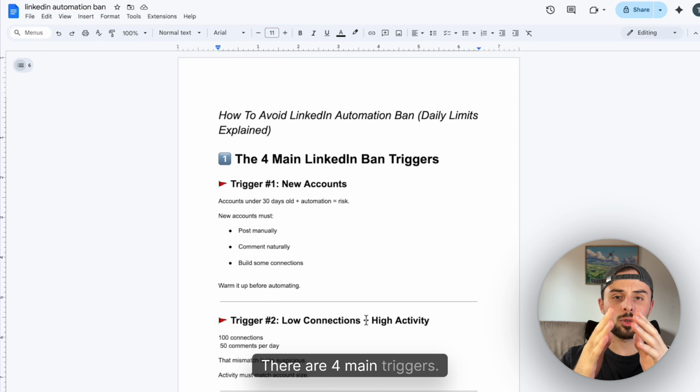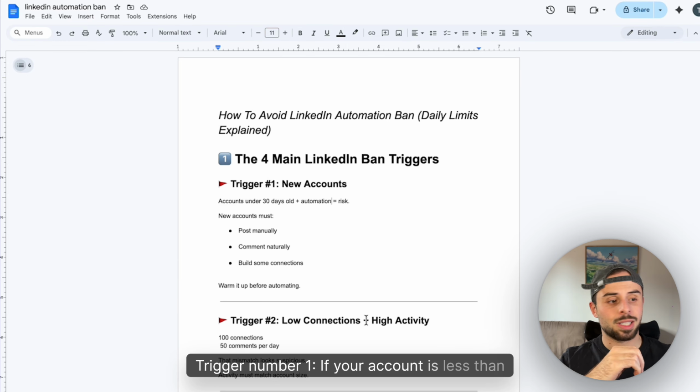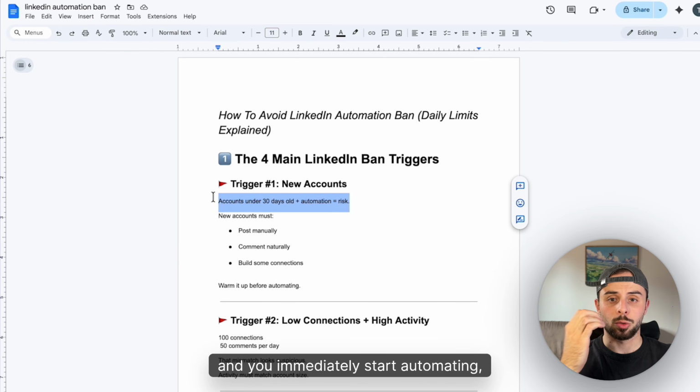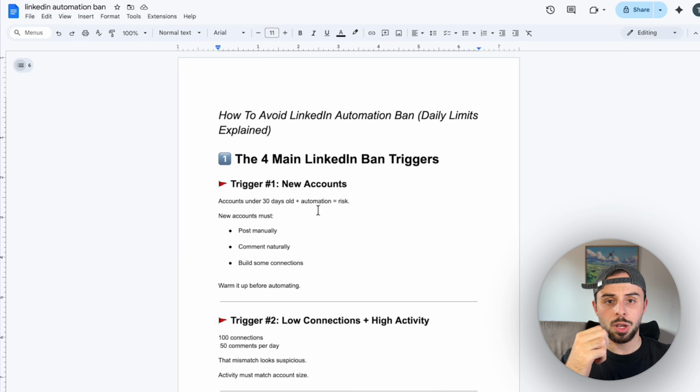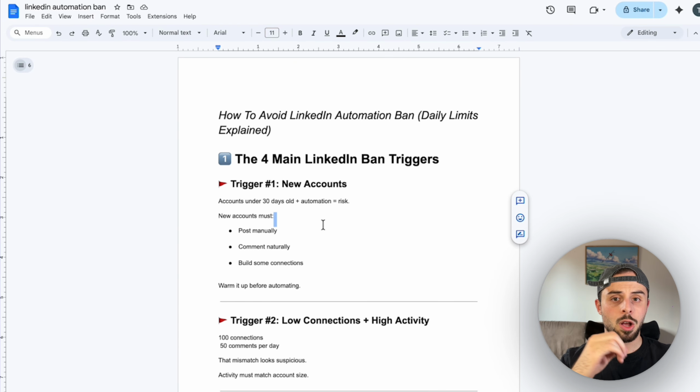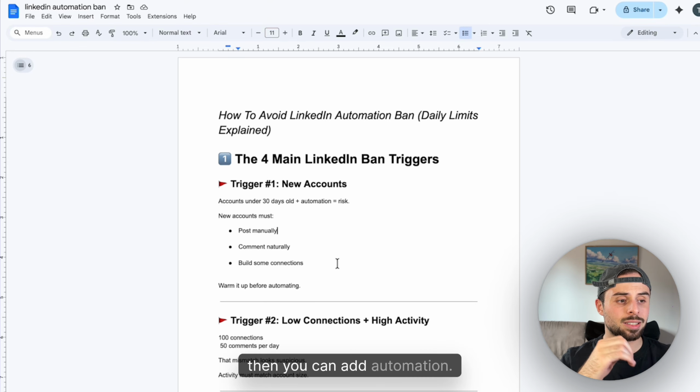There are 4 main triggers. Trigger number 1. If your account is less than 30 days old and you immediately start automating, LinkedIn flags you. New accounts need to build a natural activity history first. Post manually, comment a bit, build some connections, then you can add automation.